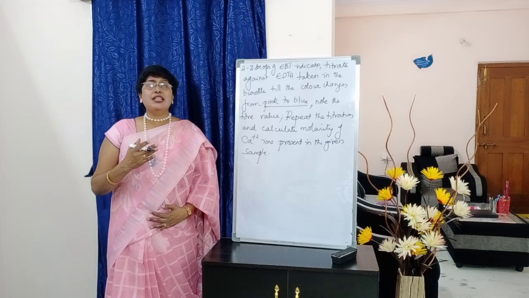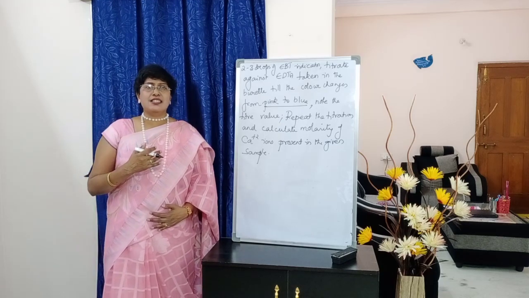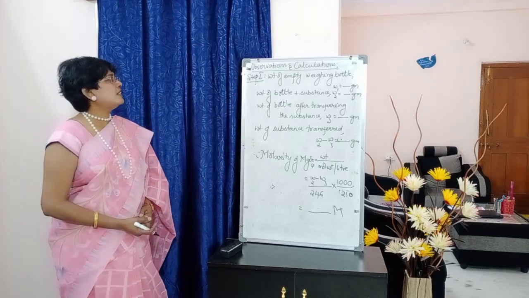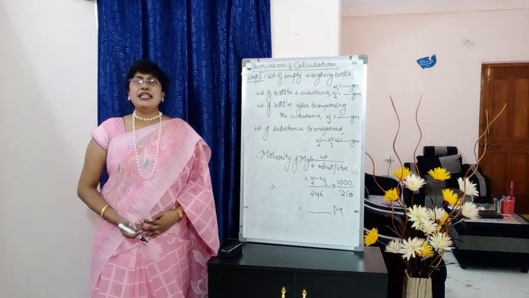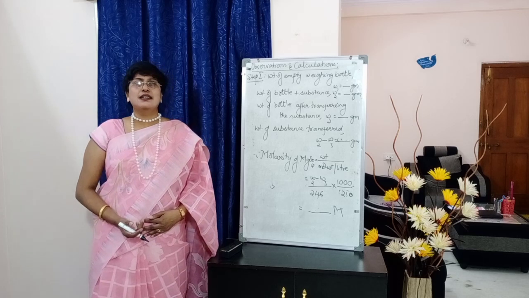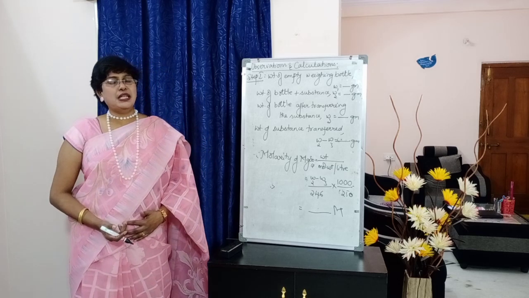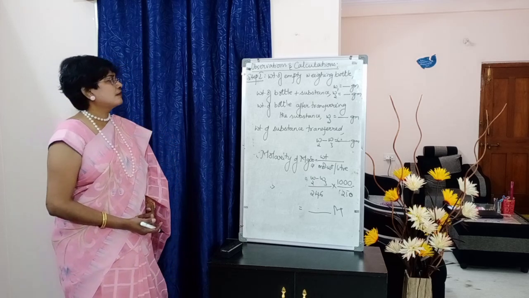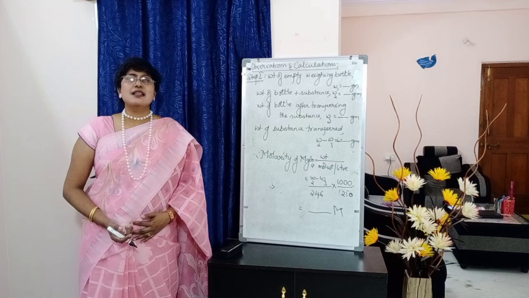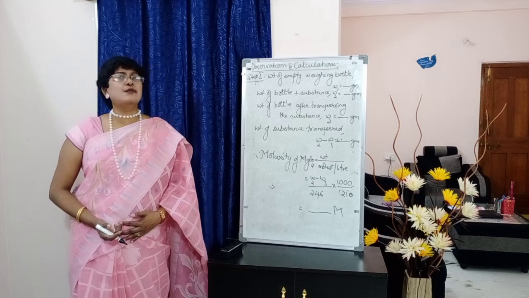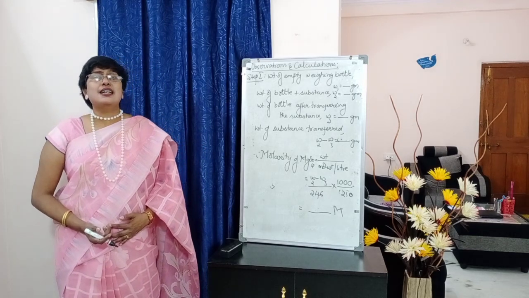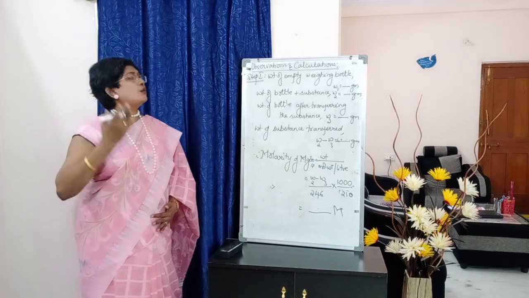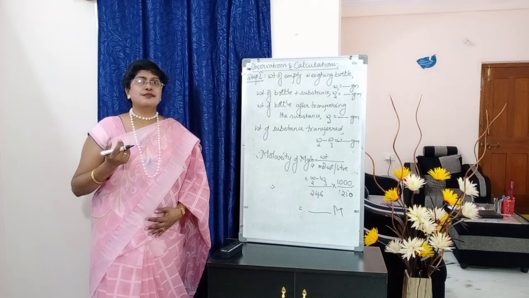So now we will do observations and calculations. So students, step 1, calculations. Write down weight of empty weighing bottle. W1 equals to dash grams. Next, weight of bottle plus substance. What is the substance? MgSO4. How much should we take? 3.08 grams, right? W2 is equal to dash grams.